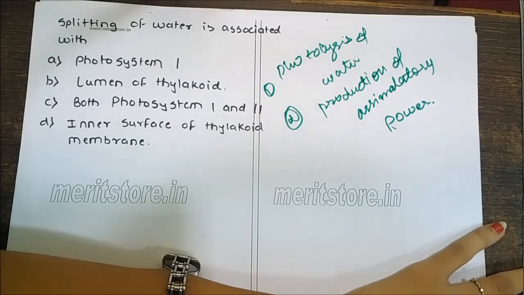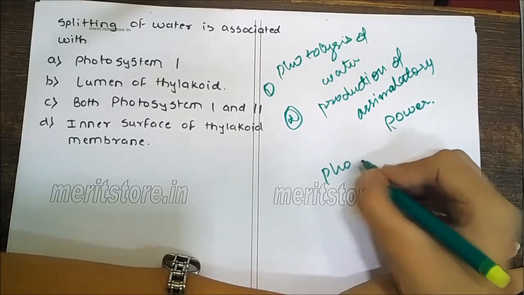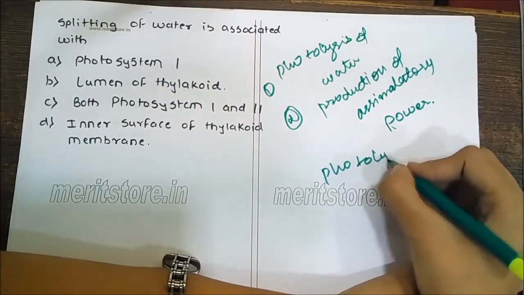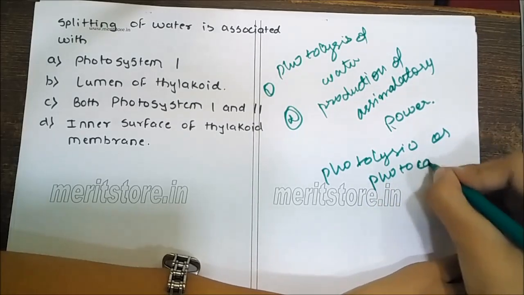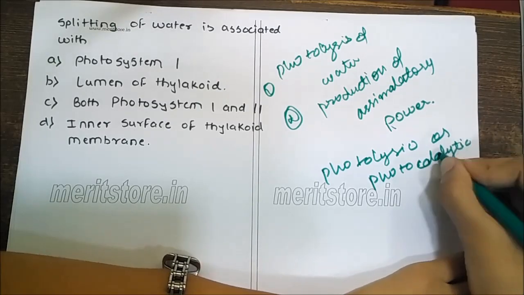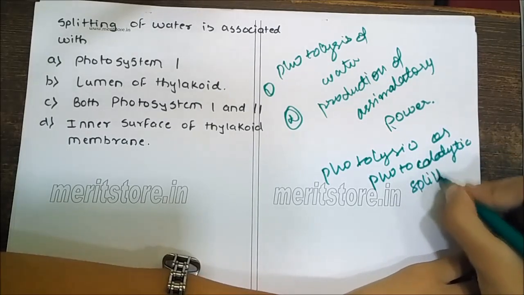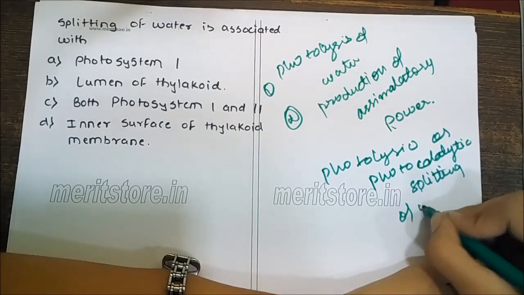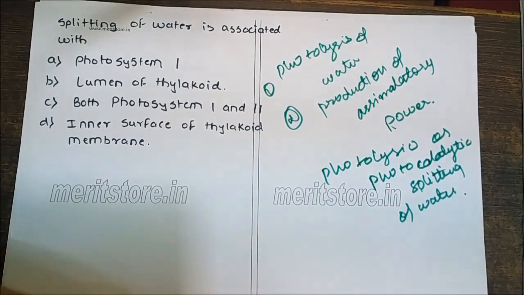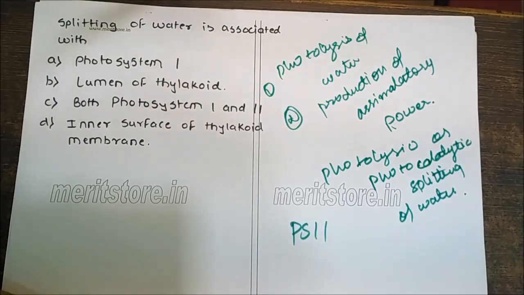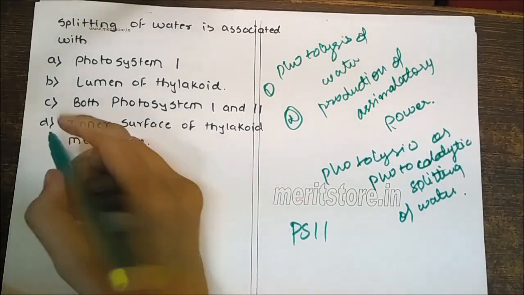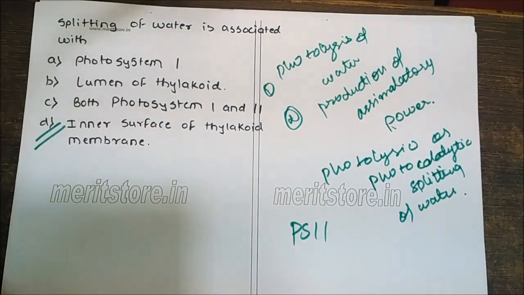The phenomenon of breaking off of water into hydrogen and oxygen in the illuminated chloroplast is called photolysis or photocatalytic splitting of water. The water splitting complex is associated with PS2, which itself is physically located on the inner surface of the thylakoid membrane. So the correct option is D, inner surface of thylakoid membrane.